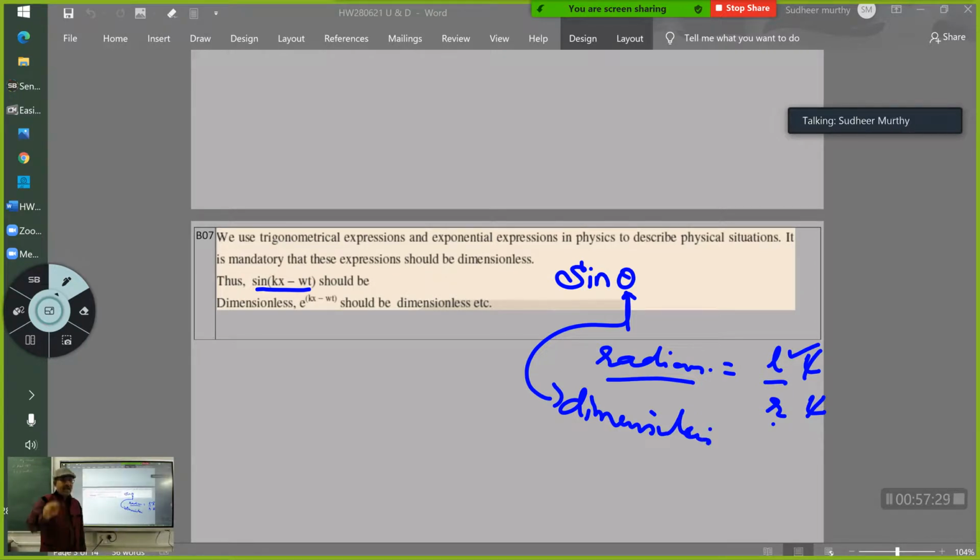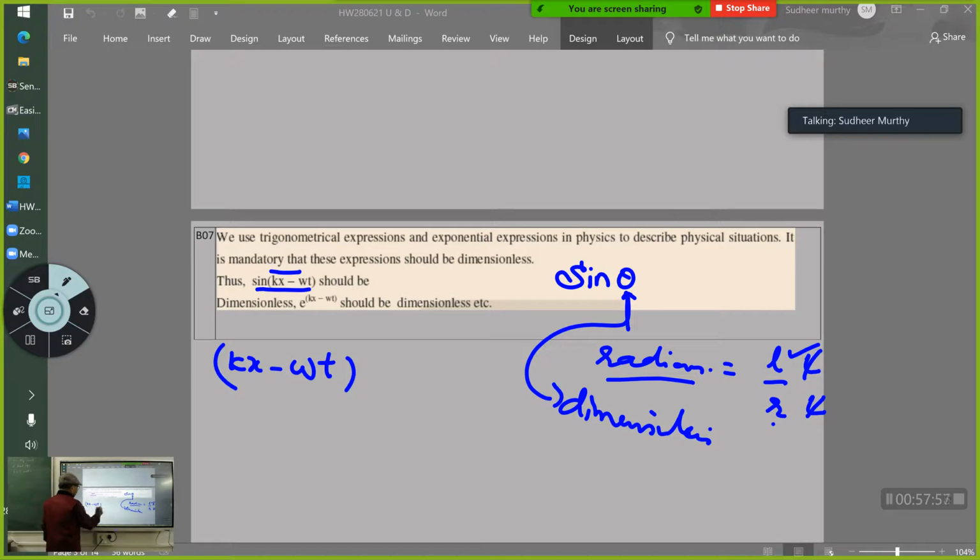Theta is dimensionless, but it is not unitless. What is the unit of theta? Radian. Theta has got unit, but it does not have dimensions. Is that clear? So obviously, this is kx minus omega t, it is not w, it is omega.